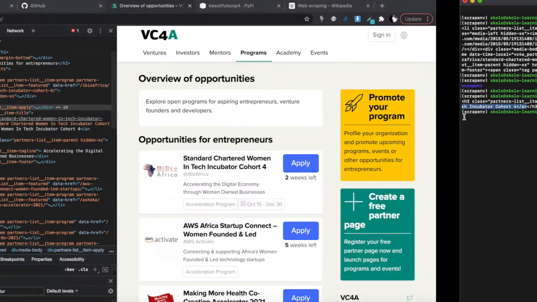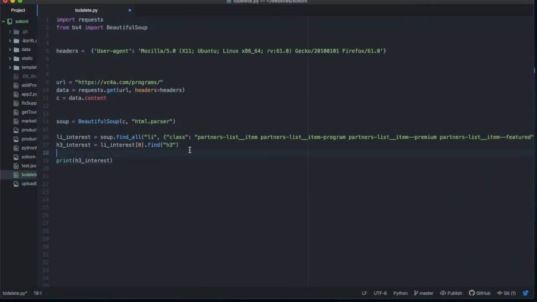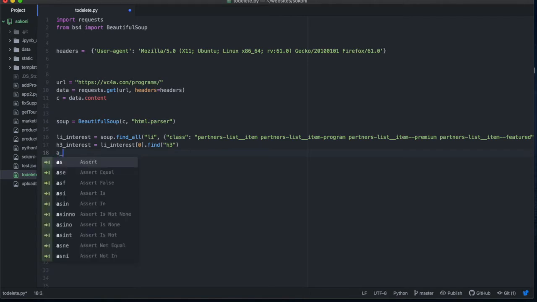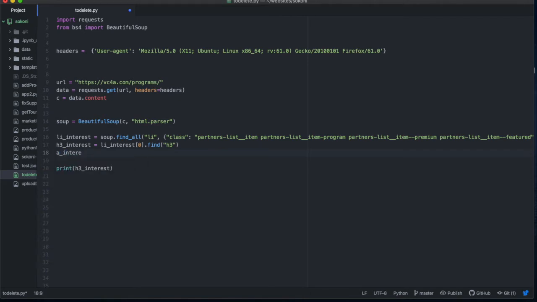So let's then find from inside this H3 of interest. Let's say we want to find the A of interest, okay? So this is just equal to that H3, all right? Dot find A, okay?